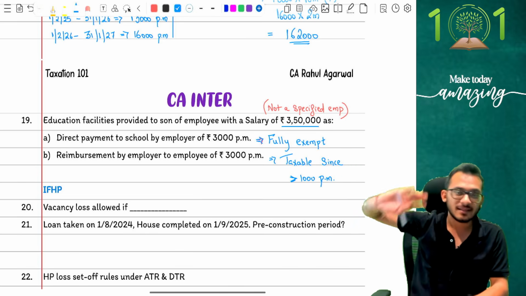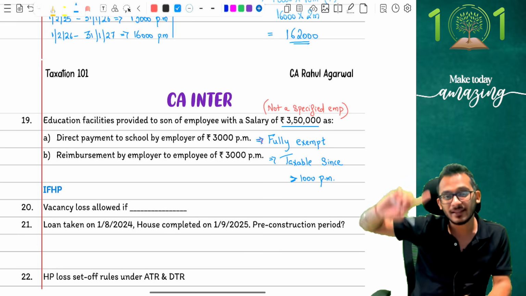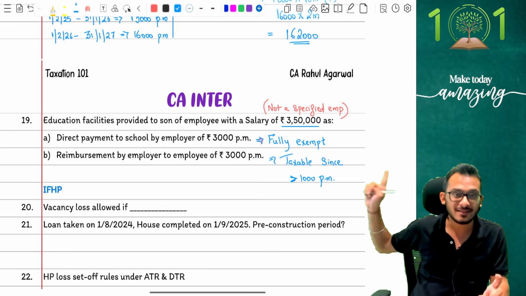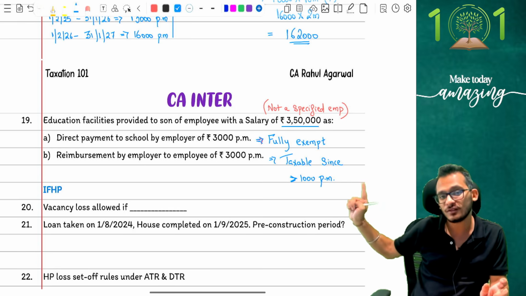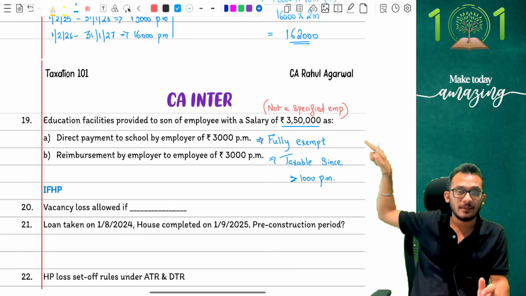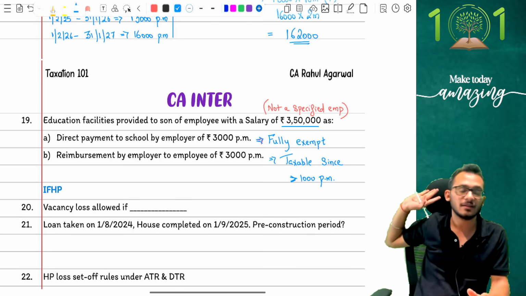No. Then I would come and say, despite the fact that it's reimbursement, the reimbursement is not exceeding 1,000 per month and the education facility rule says it has to not cross 1,000. I would give it exempt, which means in this conversation, it is only taxable because the cost of education has increased. And yes, it is a reimbursement. Because it was not a reimbursement and direct benefit, the first conversation became exempt despite the fact that it would have been taxable otherwise. Yes.